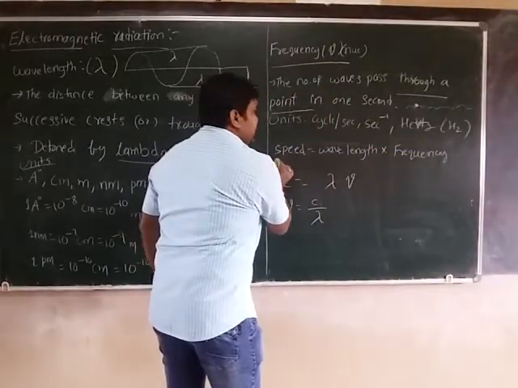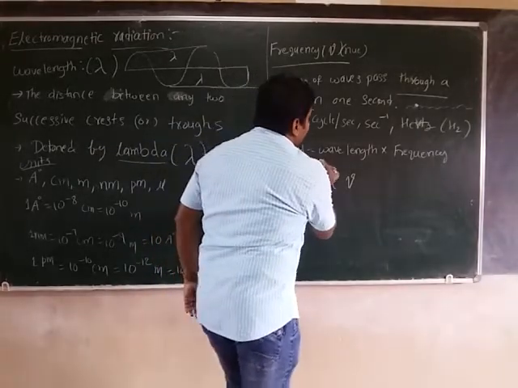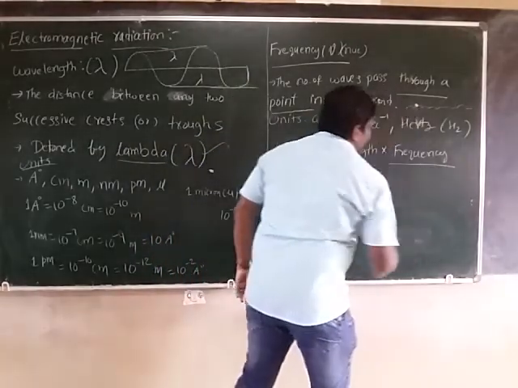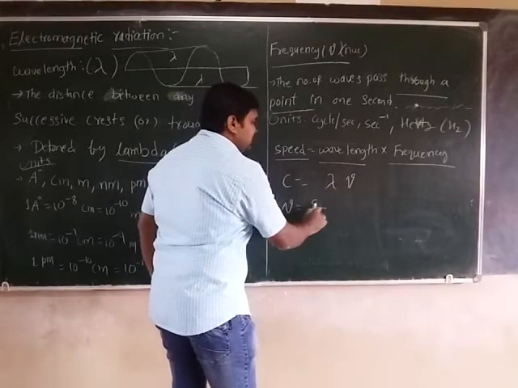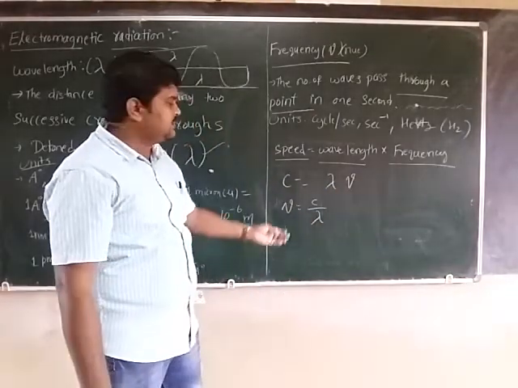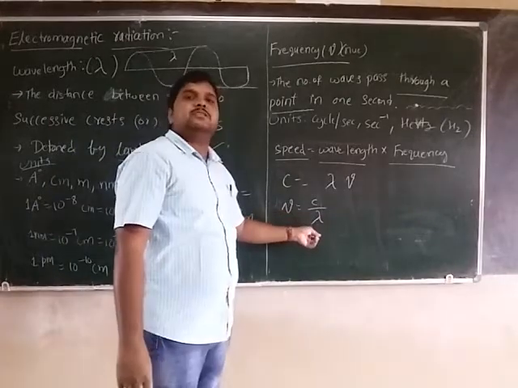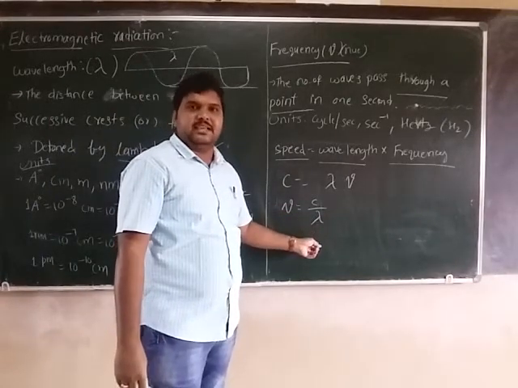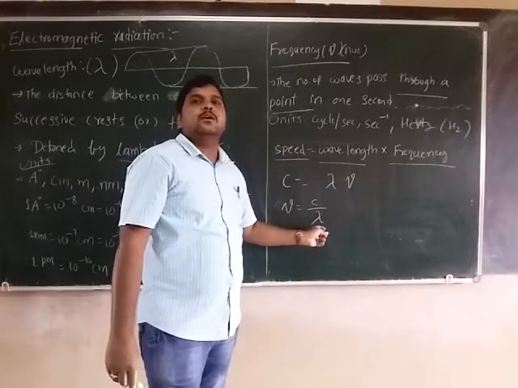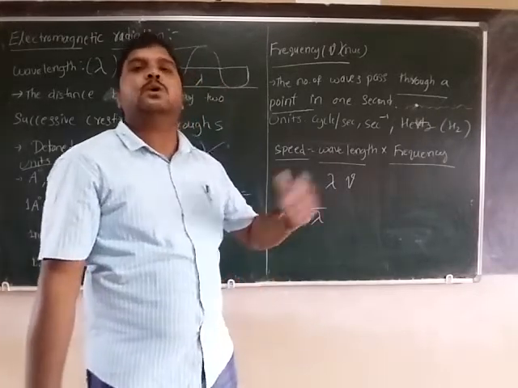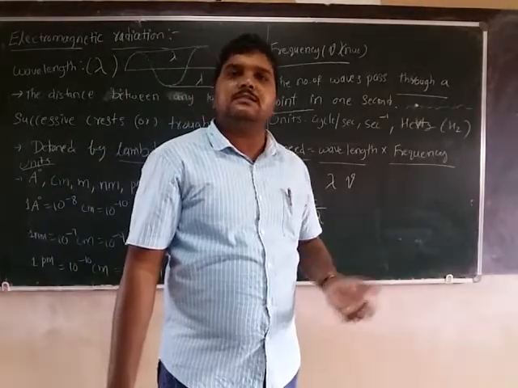The speed, the velocity of light, is very important. It is equal to wavelength into frequency. That is c is equal to lambda nu, so nu is equal to c by lambda. By this we can say that frequency is inversely proportional to the wavelength. If frequency is more, wavelength is less.